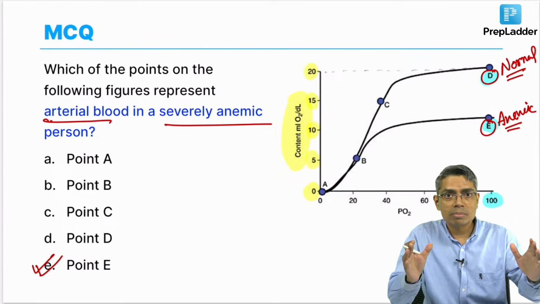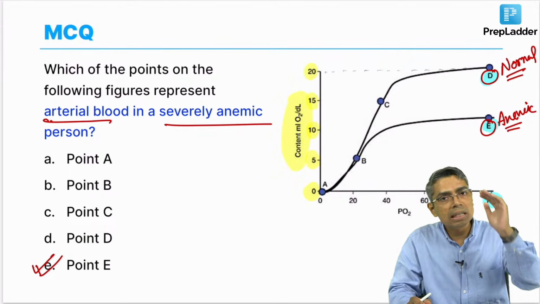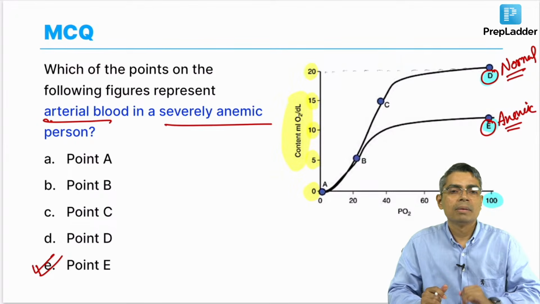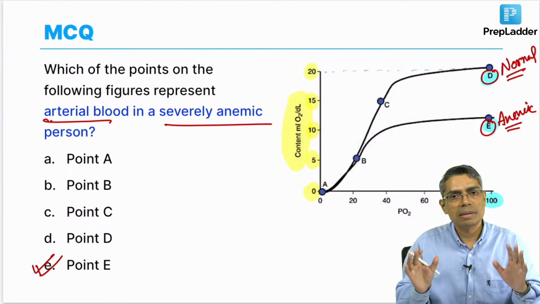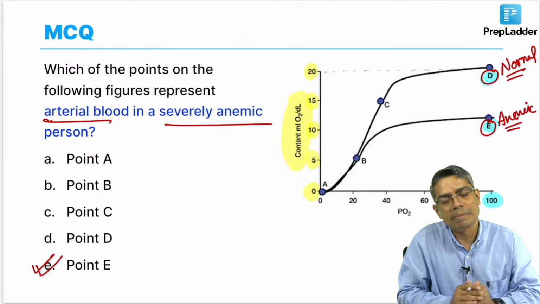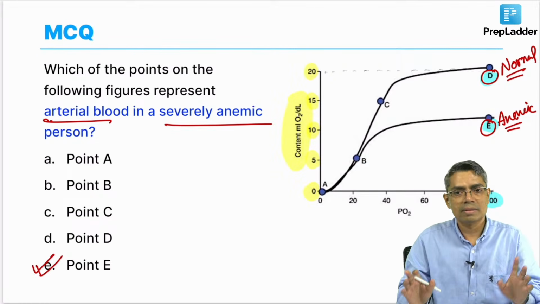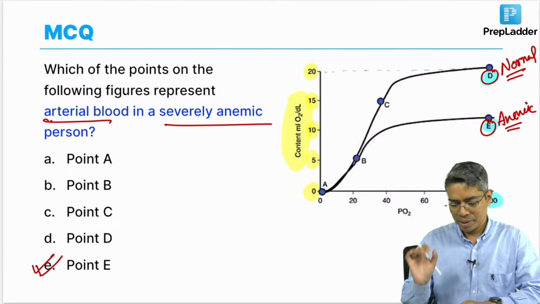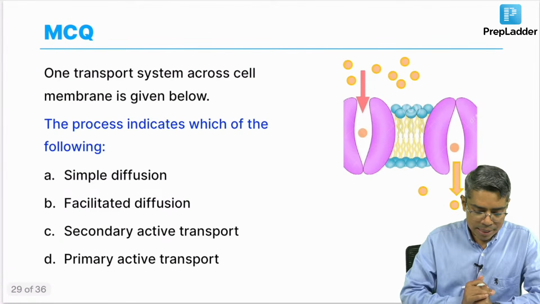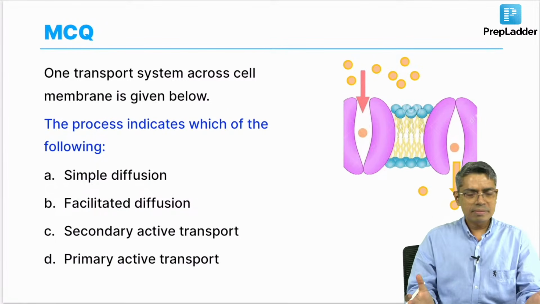So, what is the bottom line? The bottom line is that oxygen content will be lesser than normal, but saturation and partial pressure will be exactly the same as that of a normal person in the case of an anemic person. That is the take home message. All done? Okay. Next question, a few questions are remaining.